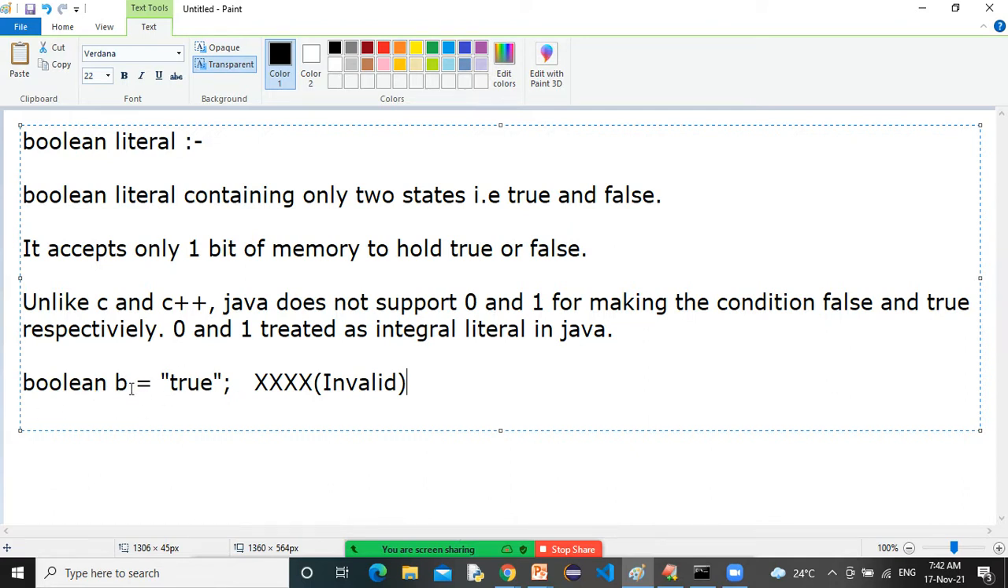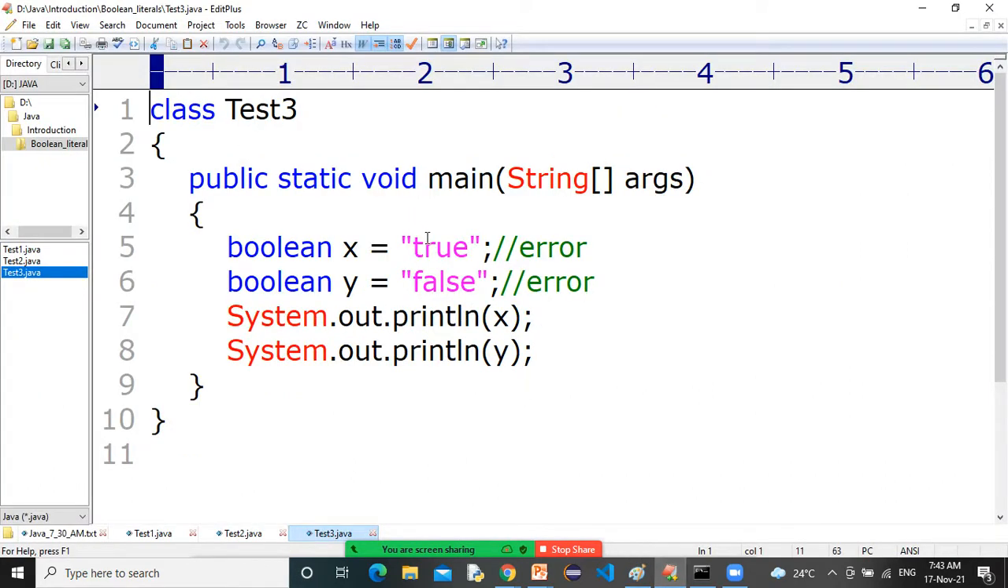What is the last concept? Boolean b is equal to "true". It is invalid. Why is it invalid? Because it is a string. Anything enclosed in double quotes is a string only. Remember that point. Look, here it is in double quotes or not? Yes, string only. Here it is double quotes or not? String only. You will get an error.